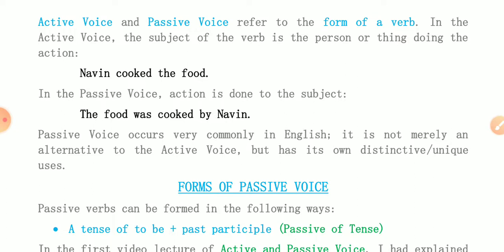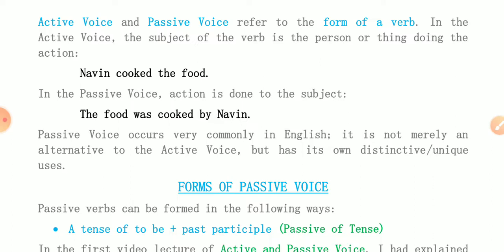In the passive voice, action is done to the subject. The food was cooked by Naveen. I had explained in my last video of active and passive voice that if we give priority to the subject, that becomes active voice, and if we give priority to the object, then it becomes passive voice.